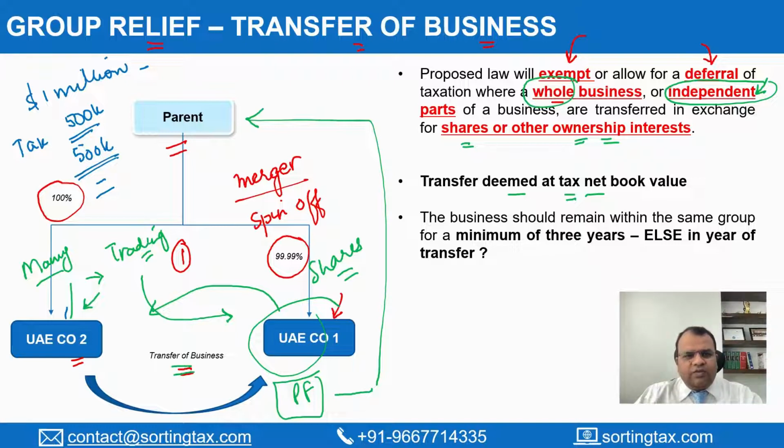The third important point is that once this transfer is done, then basically the business should remain within the same group for a minimum period of 3 years. So let's say if the transfer is done in a particular year, X, then the business should remain with the UAE company until X plus 3. If the transferee does not keep the business for 3 years, then in the year when the business is further transferred, one will calculate what were the capital gains which were exempted at the time of transfer, and the tax will be payable in such year.